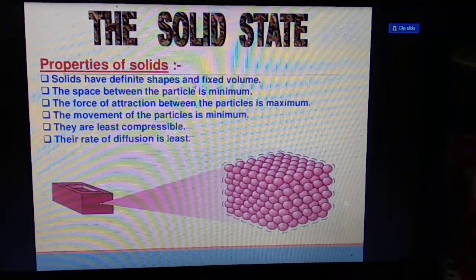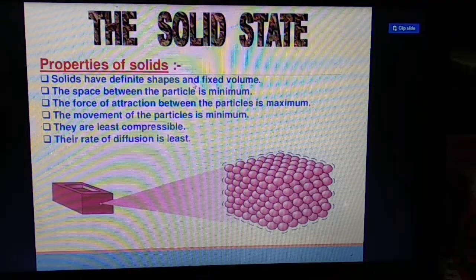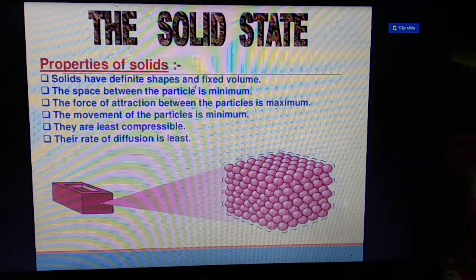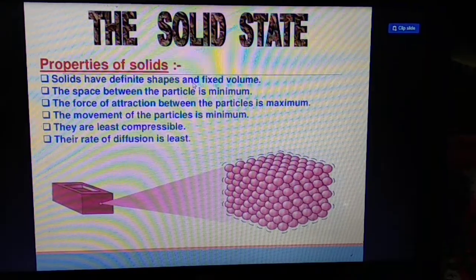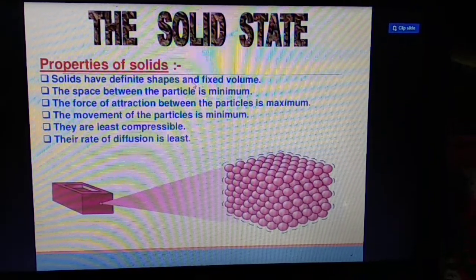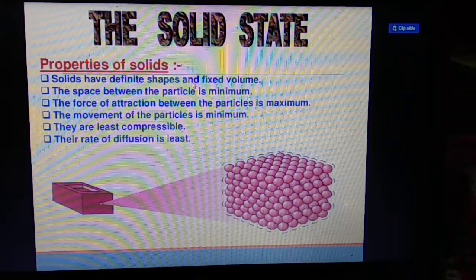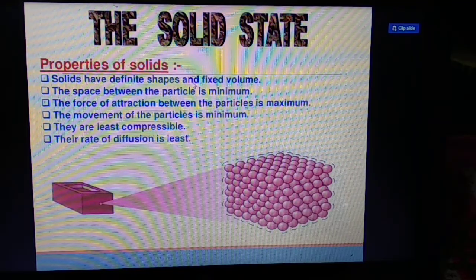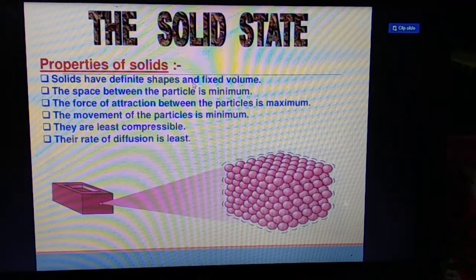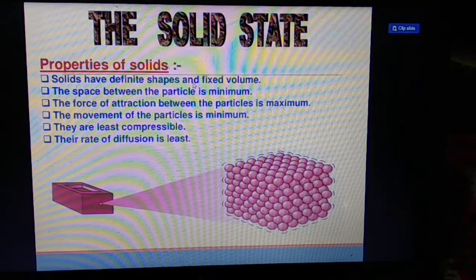So students, the first property is solids have definite shape and fixed volume. Second, the space between the particles is minimum. And third, the force of attraction between the particles is maximum. When space is minimum, force of attraction is maximum. The movement of the particles is minimum. Force of attraction and movement of the particles are inversely proportional.